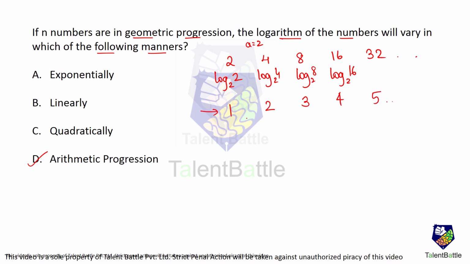So this is an arithmetic progression where the common difference between two numbers is d equal to 1. Here also 1. Here also 1. So if n numbers are in geometric progression, the logarithm of the numbers will vary in arithmetic progression. Answer is option D.